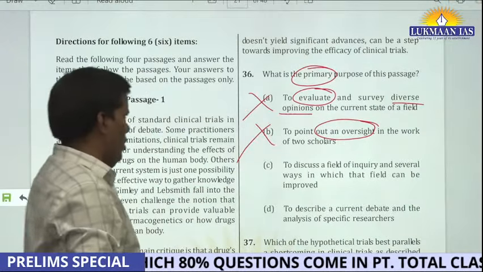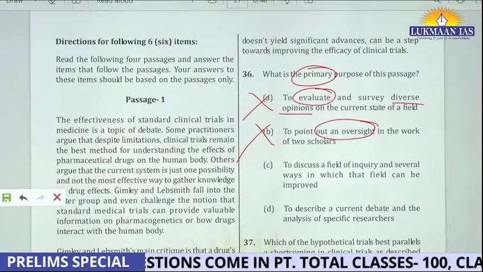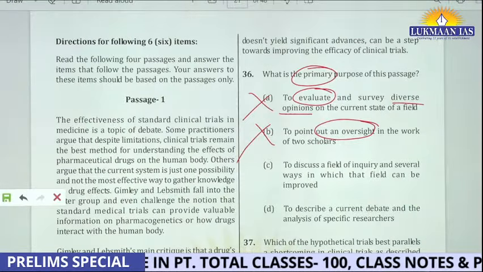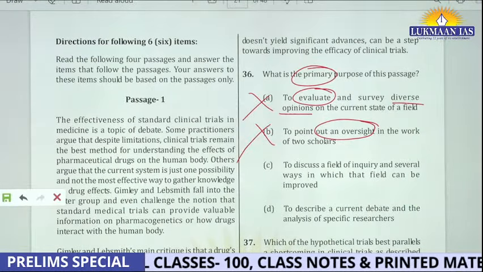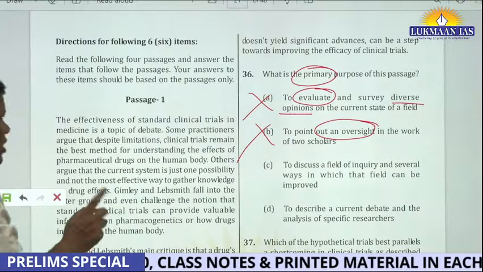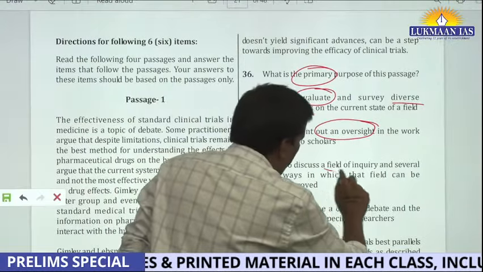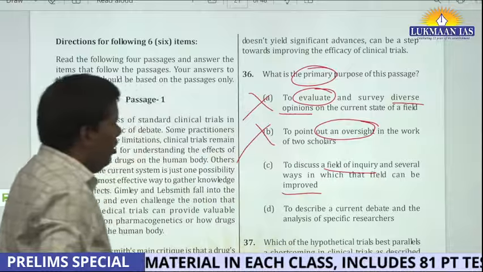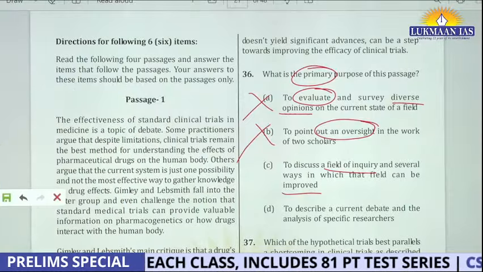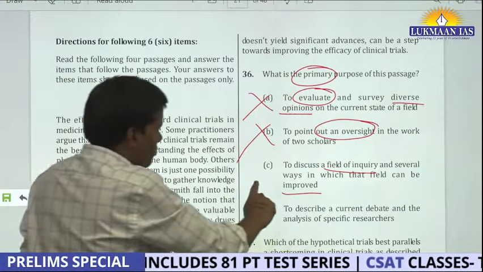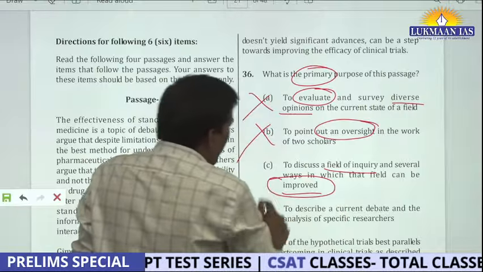The third one you will say, to discuss a field of inquiry and several ways in which that field can be improved. See, people can catch this answer through two words, field of inquiry and improved. My understanding is that if somebody thinks about improved, that is higher thinking.